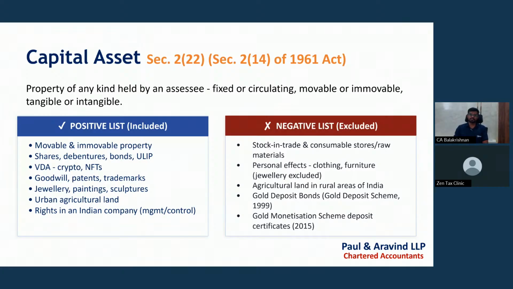Personal effects such as clothes, furniture, car, etc. are treated as personal effects, and these will not be treated as capital assets. But jewelry, archaeological collections, sculptures, paintings, drawings, these are all capital assets. And if you are selling that jewelry or those paintings, then capital gains will be attracted. And as I said earlier, agricultural land in a rural area in India is not treated as a capital asset. And gold deposit bonds, these are the old gold deposit schemes, will also be excluded from the capital assets.